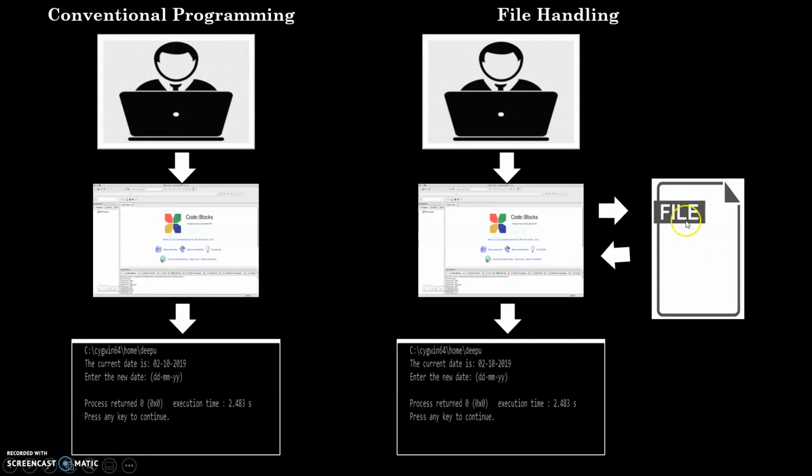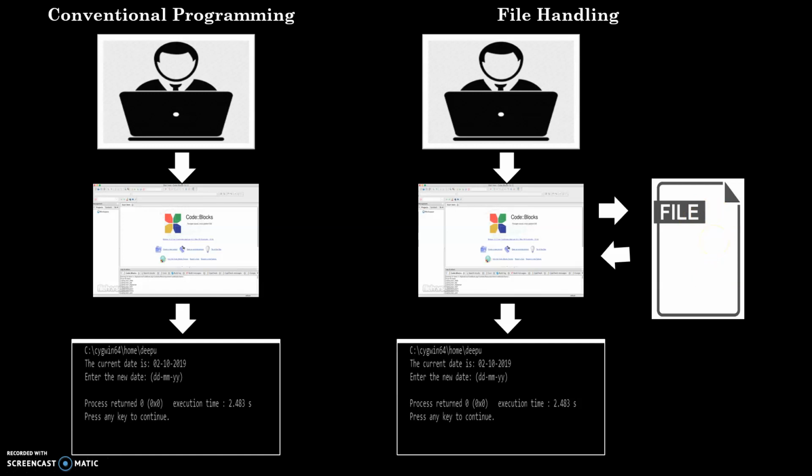Okay, so the difference here, again one more time I'm telling you, is that even if I close my program, even if I turn off my computer, whatever data I have stored in this file will be permanently saved there. So if I execute my program again and try to access my file, the data I have stored in the file will be there as it is. Even if I switch off my computer and switch it on again, and access my file, the data I had previously stored there will be there as it is.